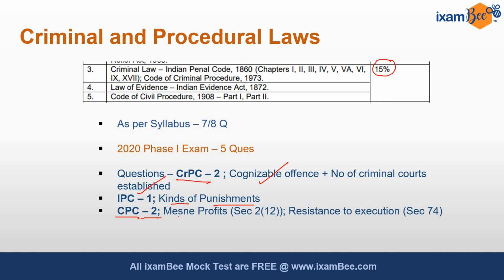One was related to the definition of mesne profits, section 2 subsection 12, and another was resistance to execution of any decree by judgment debtor. Section 74 deals with that topic, and from evidence there was no question in phase 1.